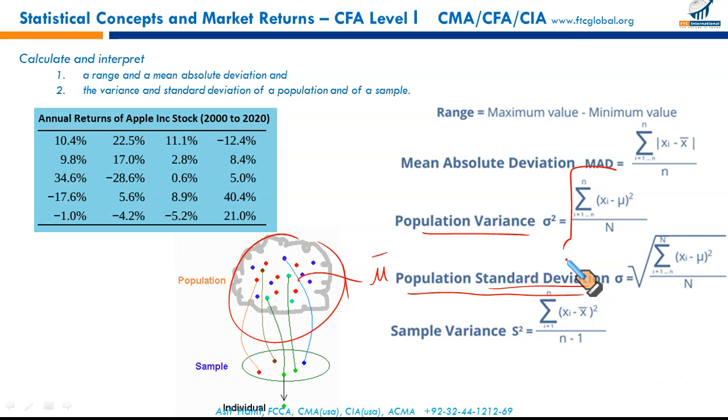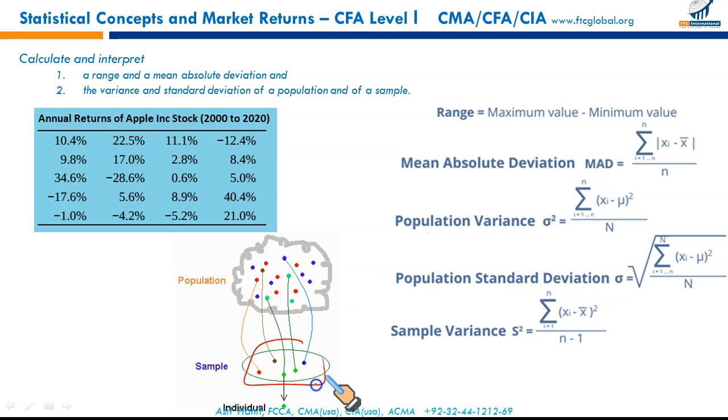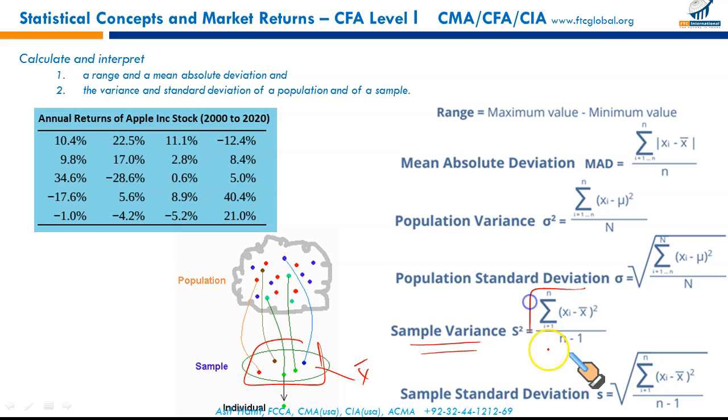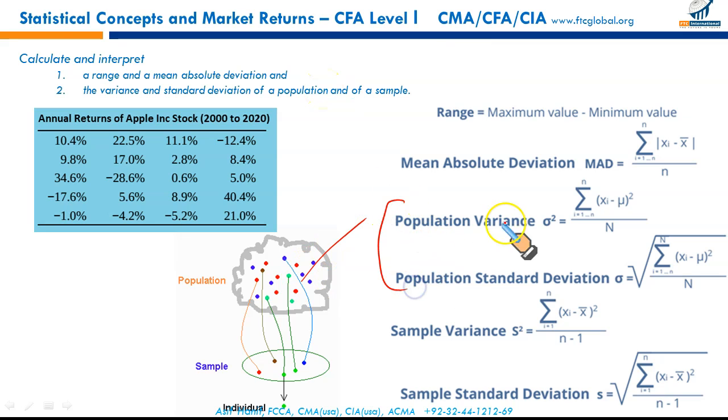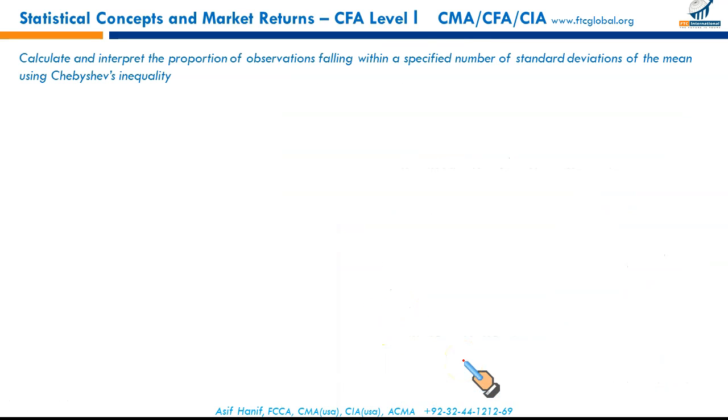So next is sample variance. Taking this sample, calculating the sample mean, and then calculating deviation from the mean, this is how we calculate the sample variance. Taking the square root will give you the sample standard deviation. Finally, all these are the measures of dispersion. These are for the population variance and population standard deviation, and these are for the sample, right?